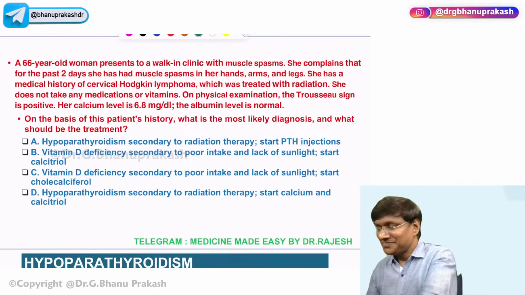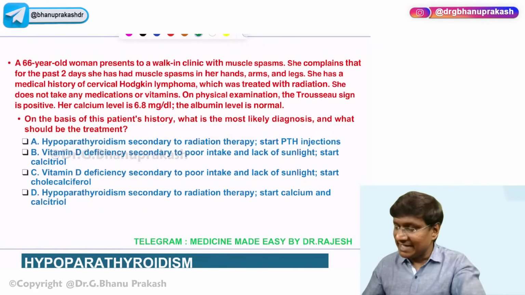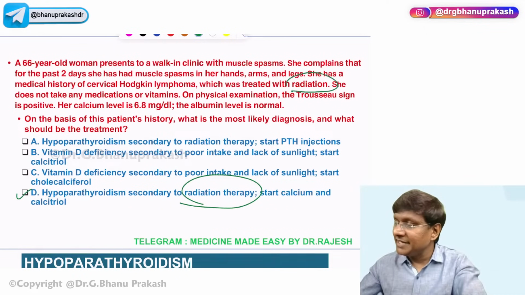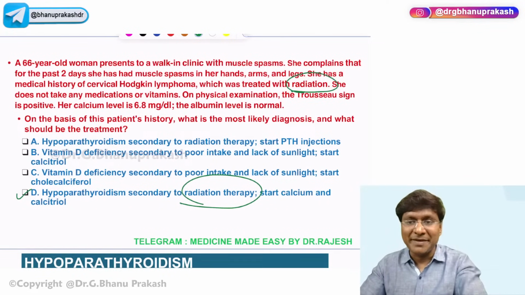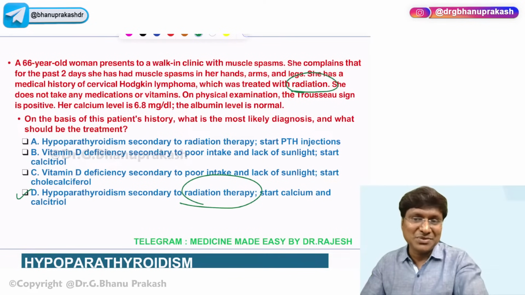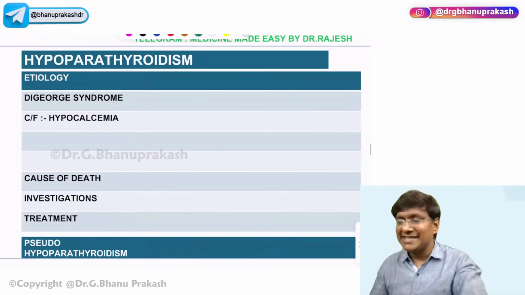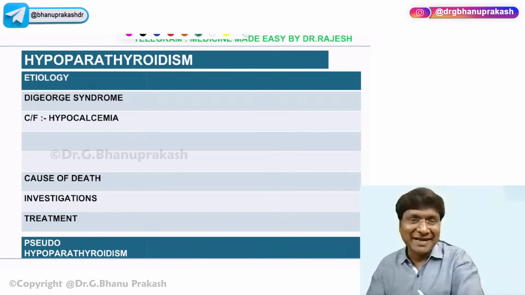Right. So this particular patient has hypoparathyroidism secondary to radiation therapy, because the patient has cervical Hodgkin's lymphoma for which the individual has undergone radiation. So what do you need to start? You need to start calcium as well as calcitriol. Now we will be discussing hypoparathyroidism quickly.